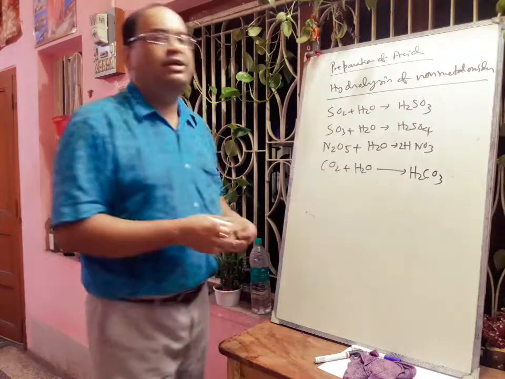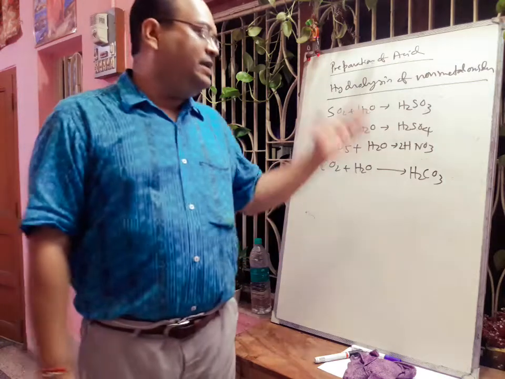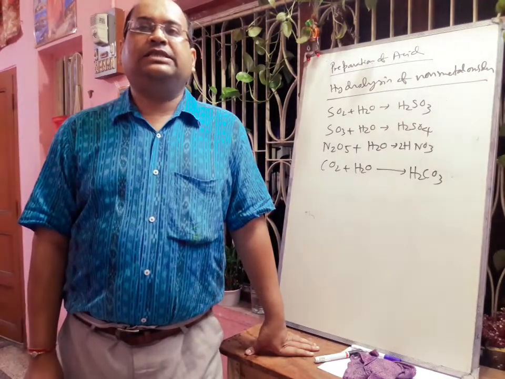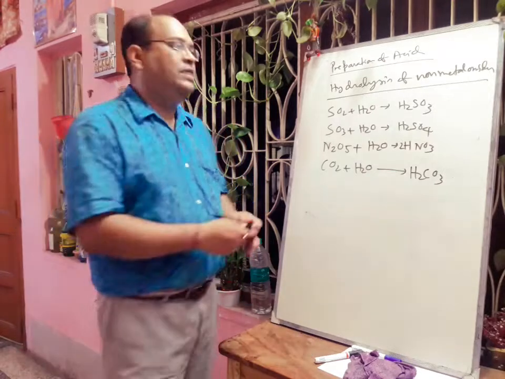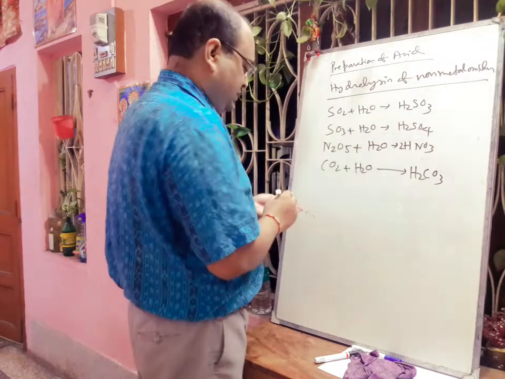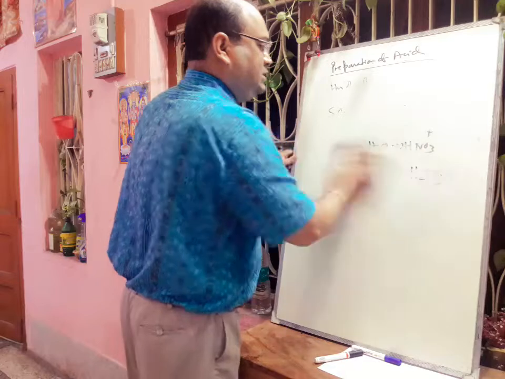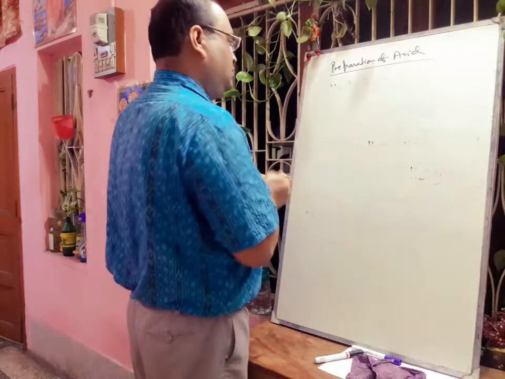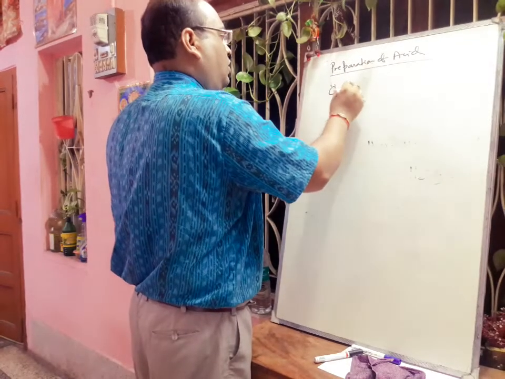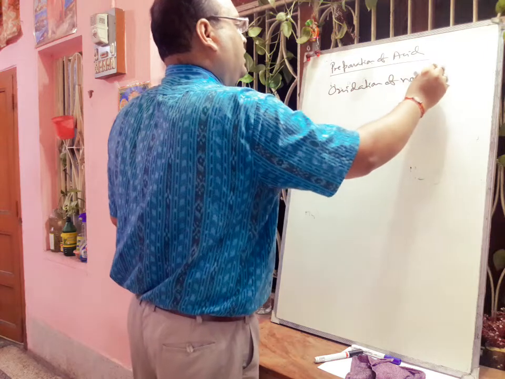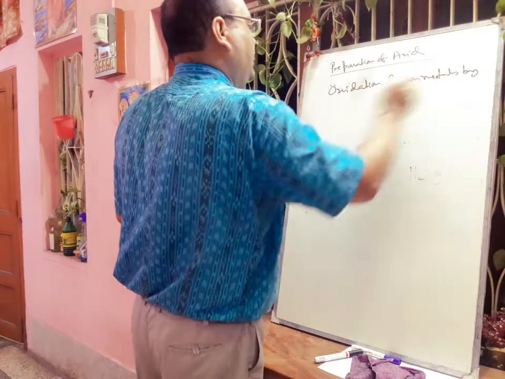So in this way we can prepare different types of acid from their non-metal oxides. Next we will discuss the oxidation of non-metals by nitric acid. Next process, oxidation of non-metals by nitric acid.